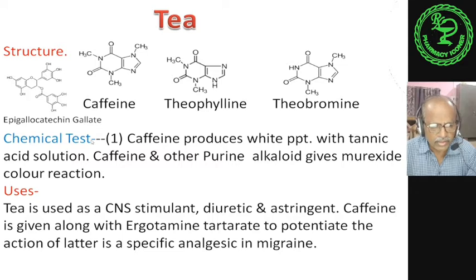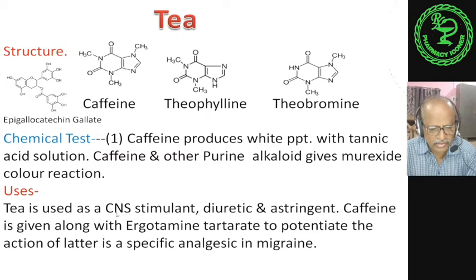About the chemical tests, caffeine produces a white precipitate with tannic acid solution. Caffeine and other purine alkaloids give the murexide color reaction. About the various uses, tea is used as a CNS stimulant, central nervous system stimulant.